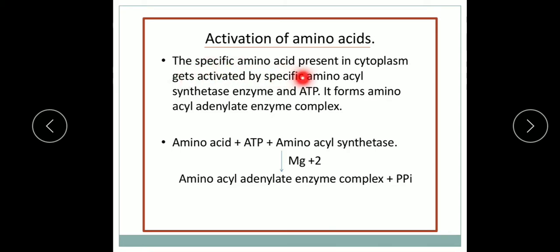The specific amino acid present in cytoplasm gets activated by the specific amino acyl synthetase enzyme and ATP. So amino acyl synthetase enzyme and ATP are required to activate the amino acid. Together they form the amino acyl adenylate enzyme complex.